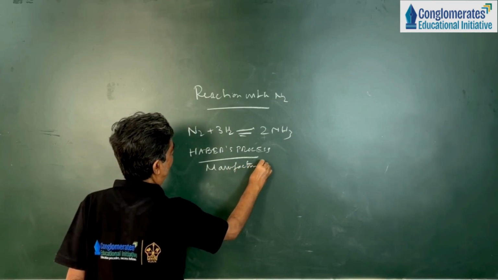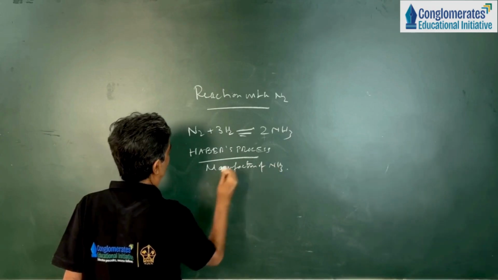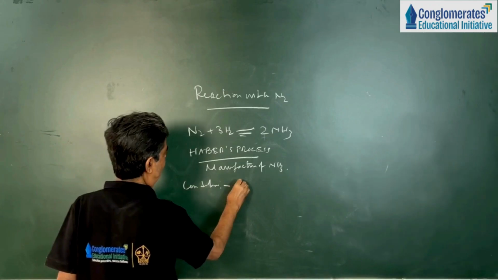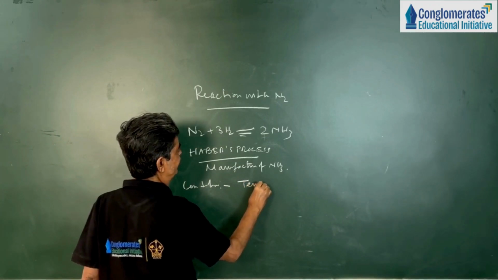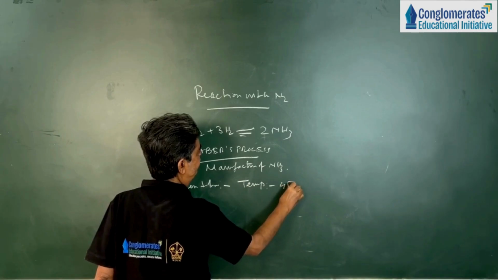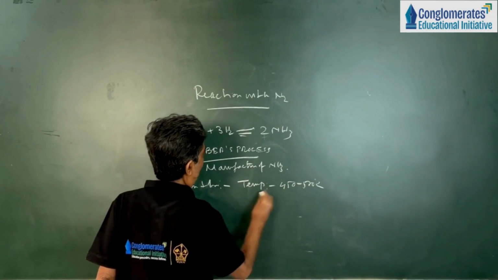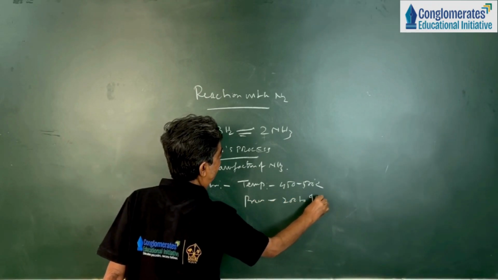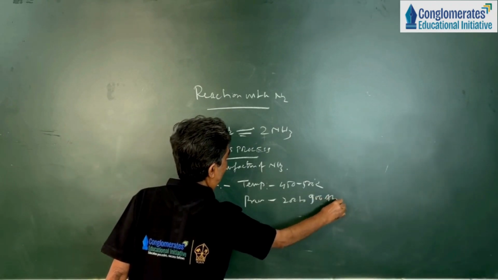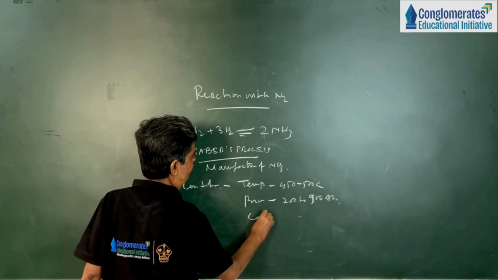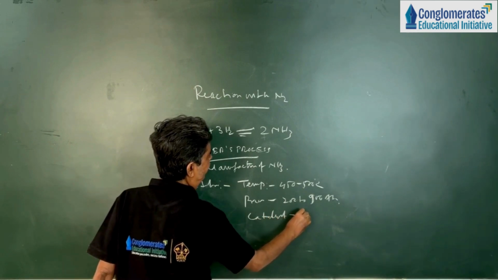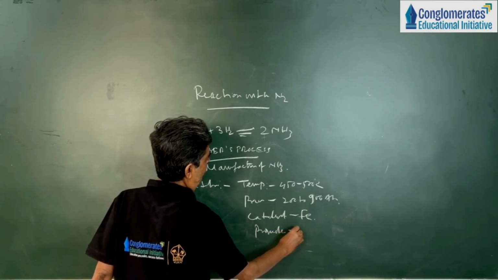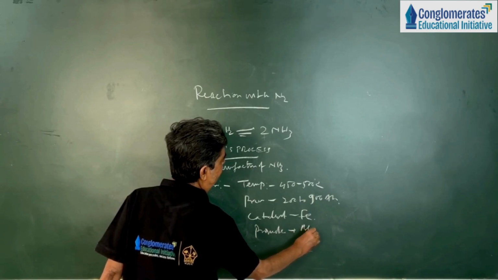The conditions: temperature 450 to 500 degrees Celsius, pressure 200 to 900 atm, catalyst finely divided iron, and the promoter will be molybdenum.